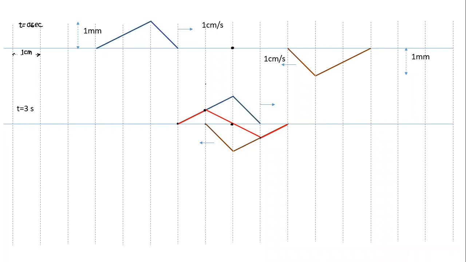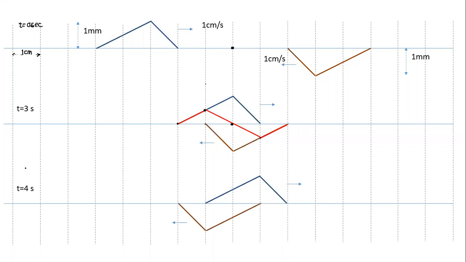Now we continue further. So they continue traveling. Basically, how did we find? I hope this point is clear to everyone. What we had drawn here, both wave shapes remain unaffected by the presence of the other wave. They keep moving, and when they overlap, wherever overlap is happening, the resultant displacement is the sum of the displacement due to each wave or each wave pulse, imagining as if the other one is not present.